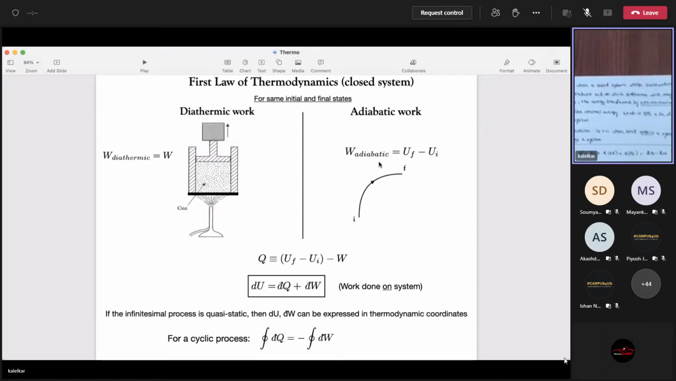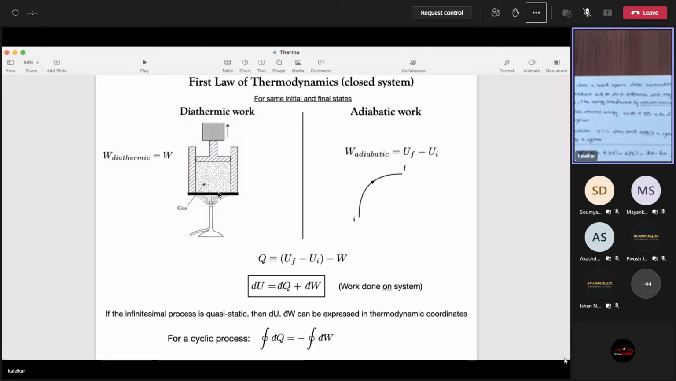The point is, these two have one thing in common, that is they have the same initial and final state. I'm ensuring that, so I'm not comparing two completely different experiments. They are different, but there is one thing that's common, that in both the experiments, the initial state and the final state is the same. The path, of course, is not the same, because in one case I'm having adiabatic work, in the other case I'm having diathermic work.